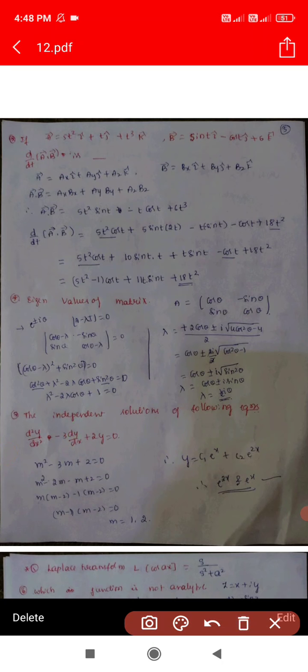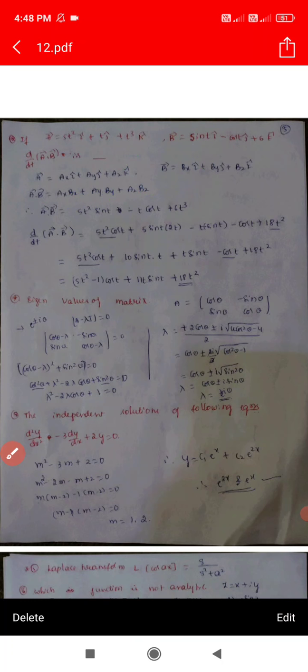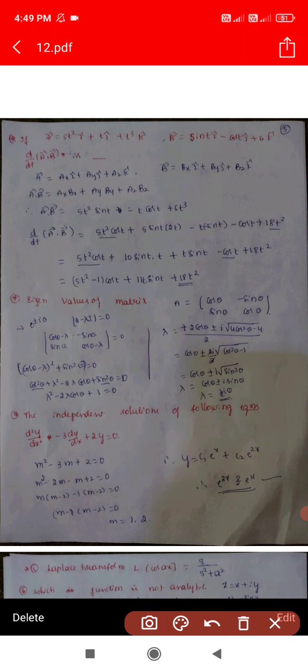So first we have to write the given vector a and vector b. The dot product of these two vectors is the i coefficient multiplication, j coefficient multiplication and k coefficient multiplication, that is ax into bx plus ay into by plus az into bz. So the given problem becomes a dot b is 5t square into sin t, the i coefficient, plus the j coefficient,